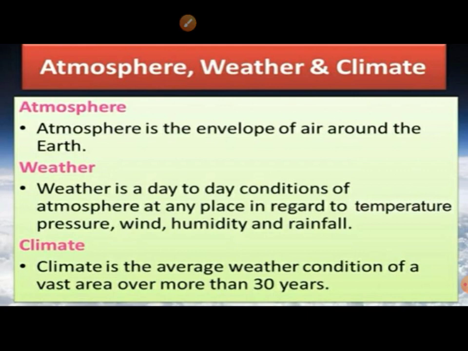Atmosphere, weather and climate. Atmosphere is the envelope of air around the earth. Envelope means layer. So, atmosphere is a layer of air around the earth. Weather is the day-to-day conditions of the atmosphere. The things that change the weather are temperature, pressure, wind, humidity, rainfall.